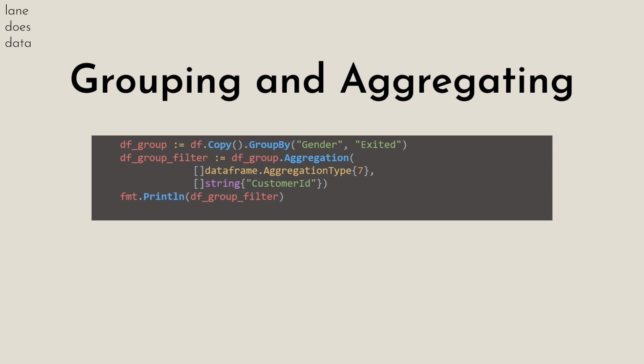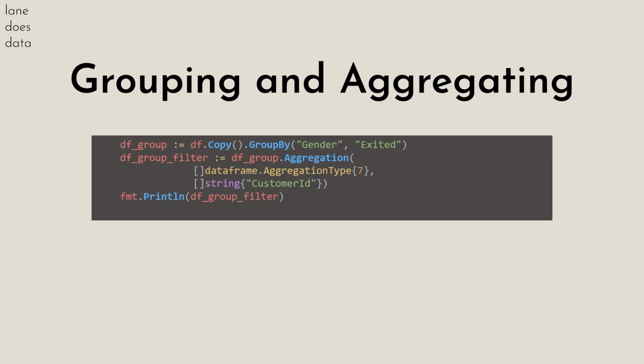And then here's something that I noticed is frequently skipped over when covering Gota, which is how to handle aggregations. This may not be the most efficient way to do it, but this is the way that I've always done it, which is create my copy, create my grouping. So telling the code that I want to group this data frame by gender and exited. Here I am creating a new variable called df_group_filter. And then from the grouping that I created up above, I'm calling that aggregations.